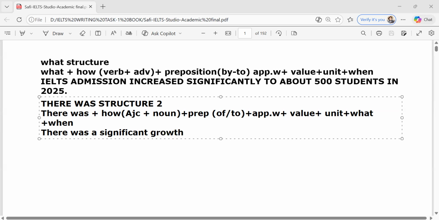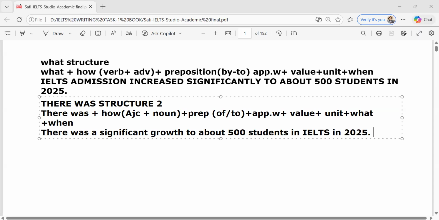Now, after this, you can write either of or to about 500 students, clear? And then we can mention the unit, value, unit, and where, for example IELTS, and then the final one, 2025. This is the second structure we have written.